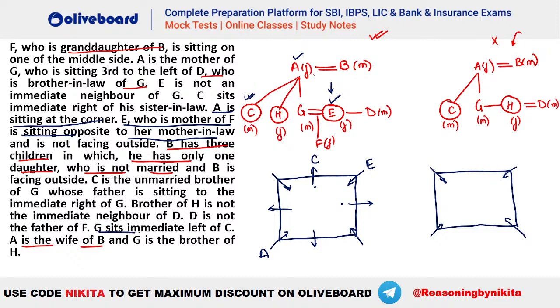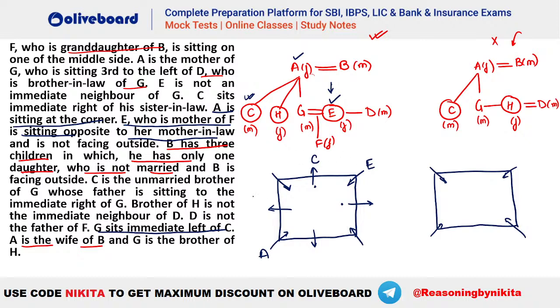It is also given in the second last line that G is immediate left of C. Ma'am, this is for IBPS Clerk or PO Mains. Whatever, this can be there in either. Okay, it can come in Clerk Mains and for PO Mains absolutely this can be there. If it came in Clerk Mains you should do it at the end, and if it came in PO Mains you can do it first. So this is a difficult question for Clerk Mains and a moderate level question for PO Mains.